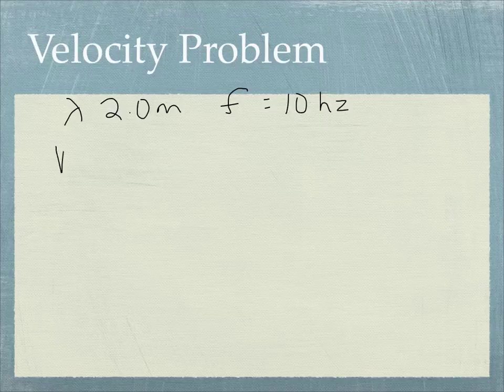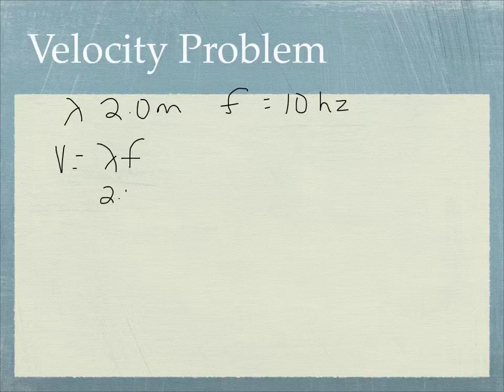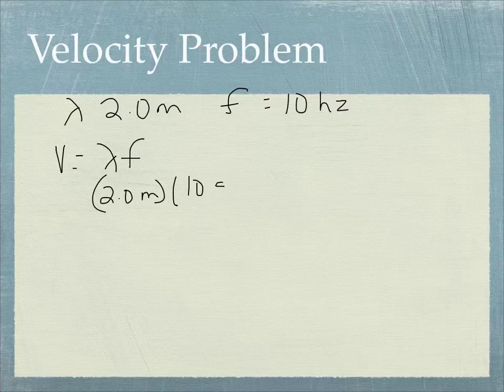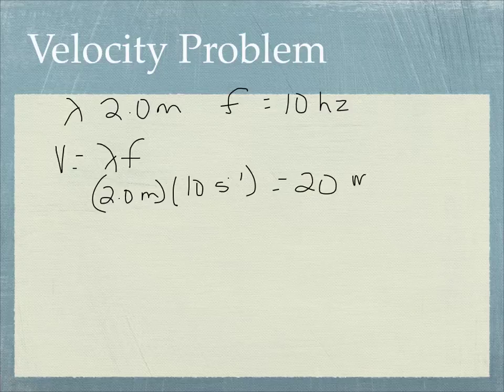Well, you should know that that's my formula. That's not too hard to do. 2 meters times 10 hertz, and we could say 10 over a second, so 10 seconds to the negative 1. 10 times 2 is 20 meters, and we can put seconds on the bottom. That's what negative 1 means. So 20 meters per second.